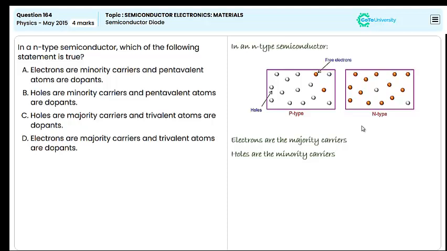And the statement in option B is: holes are minority carriers and pentavalent atoms are dopant. This is absolutely correct. Thus the correct answer is option B.